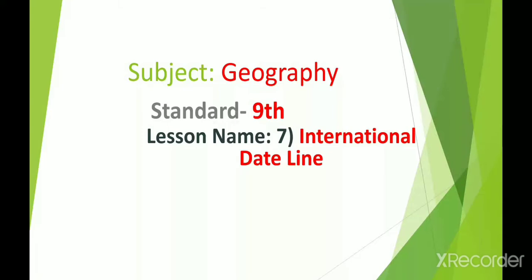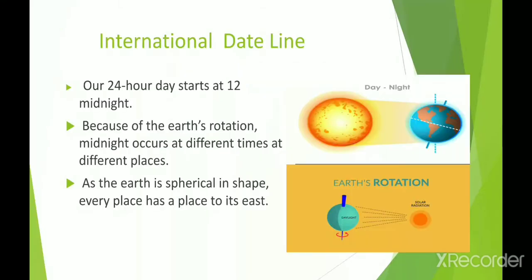Today we are going to study subject Geography, Standard 9th, lesson number 7, International Dateline. Students, in the previous video we learned about the solution to the confusion of days. Means we learned that when we cross the 180-degree meridian, some precautions need to be taken, like the direction of travel and the current day and date.